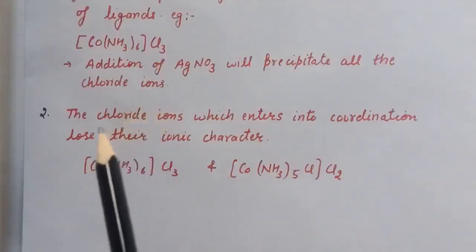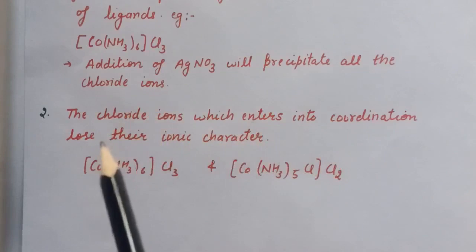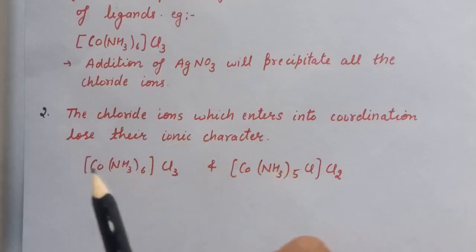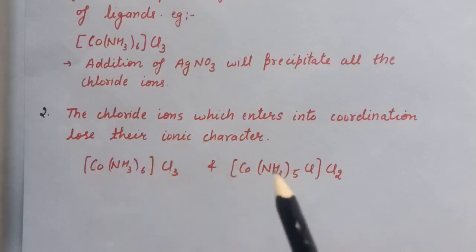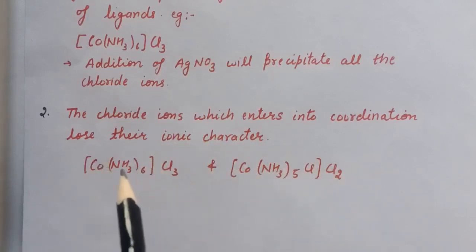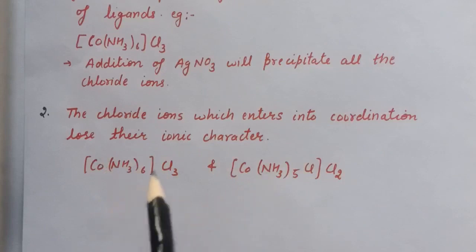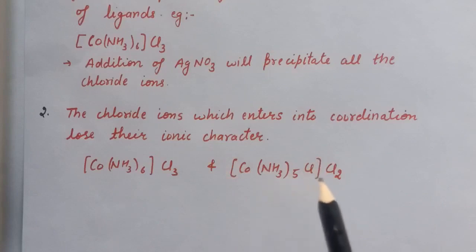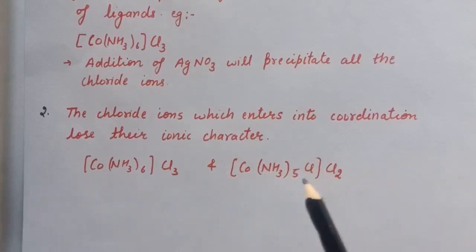Next point is the chloride ions which enter into the coordination sphere lose their ionic character. So here are two complexes. First is Co(NH3)6Cl3 and second is Co(NH3)5Cl2. So when AgNO3 is added to both the complexes, in the first case 3 moles of AgCl are precipitated, but in this case 2 moles of AgCl are precipitated, because in the second complex one chloride ion enters the coordination sphere and after it enters the coordination sphere, it will not give the reaction of chloride.